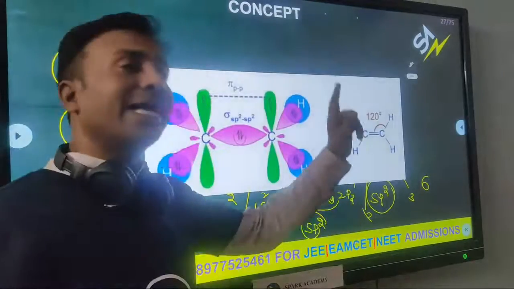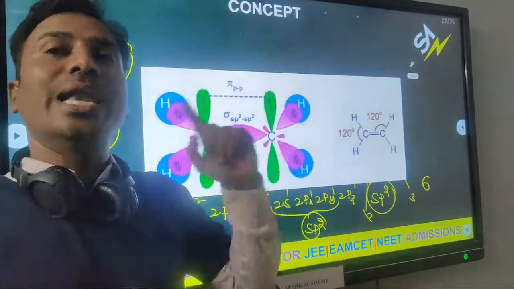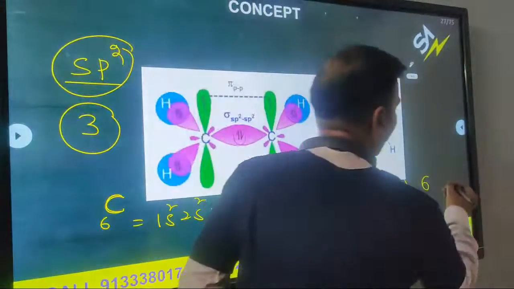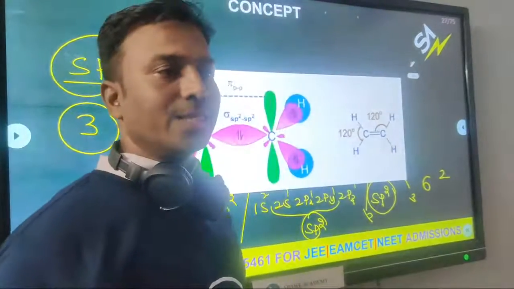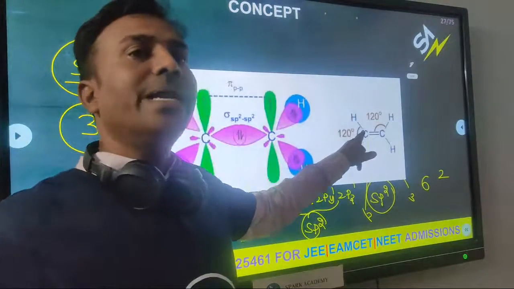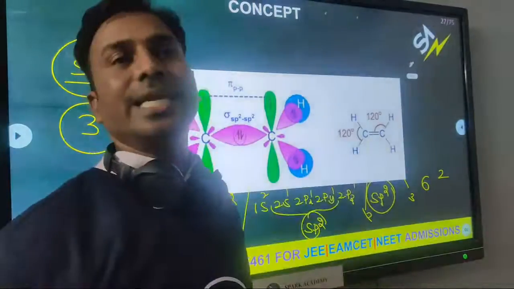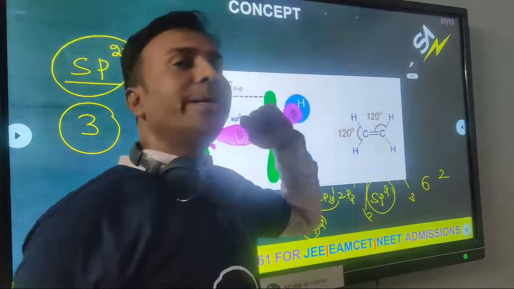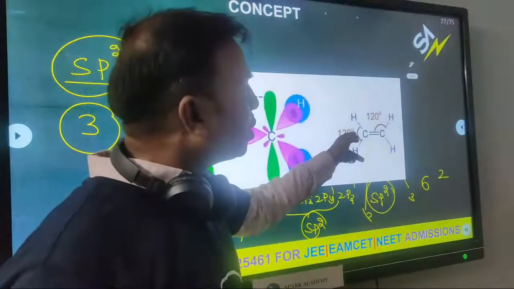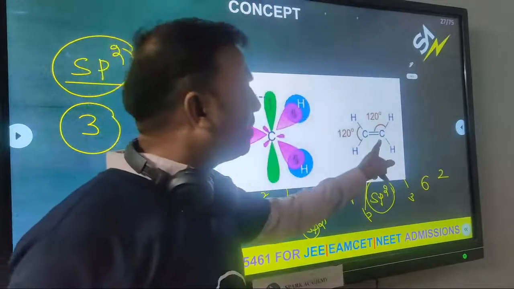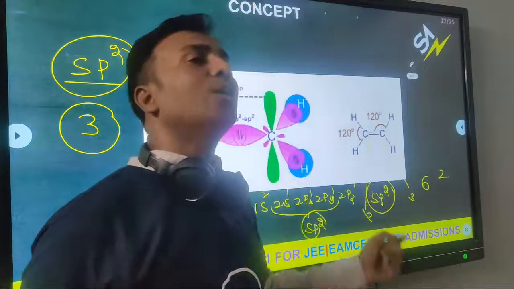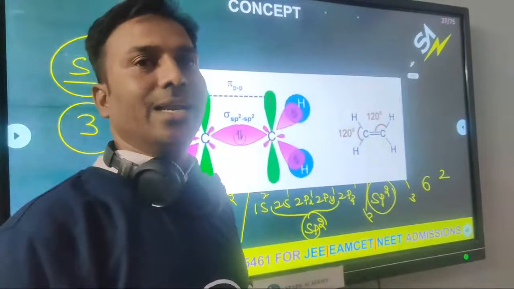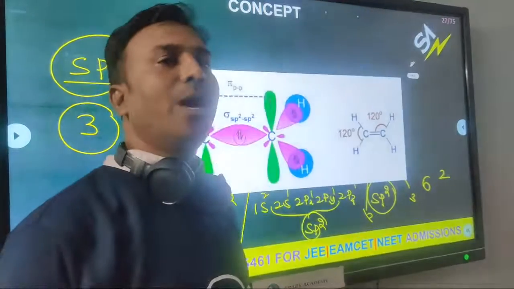So one carbon contains one unhybrid, pure orbital. Two carbons, how many total? Two. Now tell me, this carbon's hybrid orbitals, how many? Three. So this carbon has 3 hybrid orbitals. One hybrid orbital overlaps with the second carbon's hybrid orbital. So the result is a sigma bond.